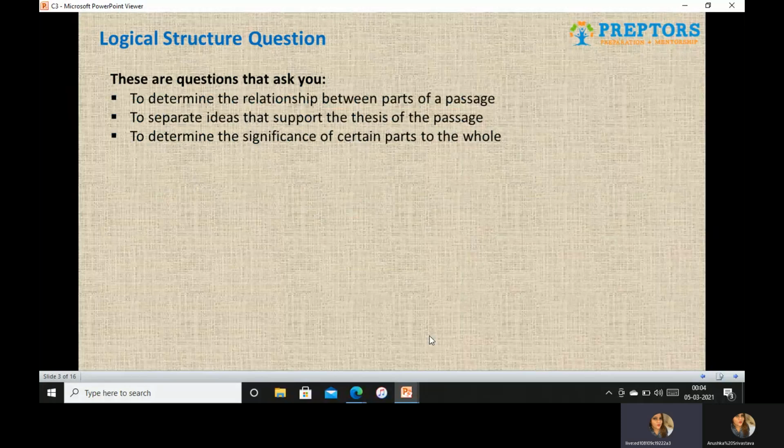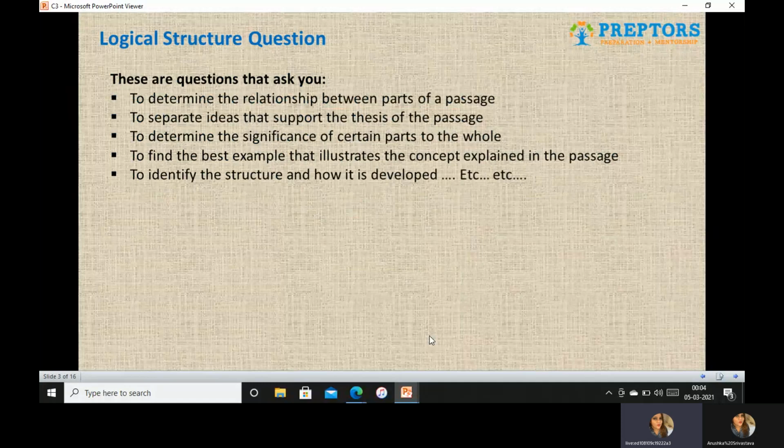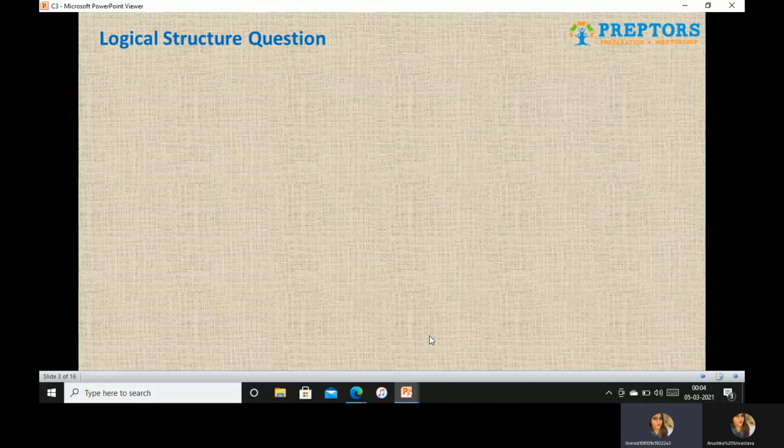You may also be asked to determine the significance of certain parts to the whole, of certain paragraphs to the whole passage. You may also have to find the best example that illustrates or demonstrates the concept that is explained in the passage, and also to identify the structure and how it is developed. So basically, these questions ask you to check the passage in totality and determine the relationship between one particular part of the passage to the other. These questions are referred to as logical structure questions.